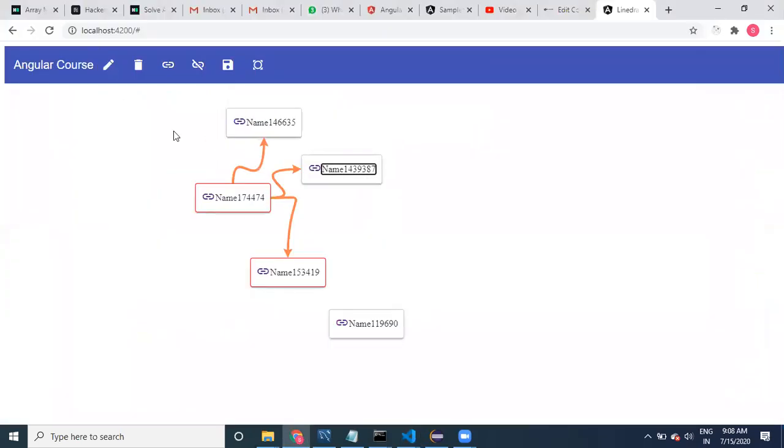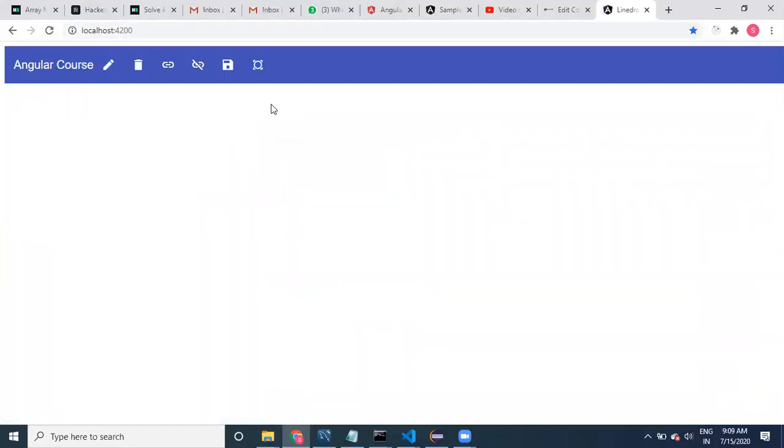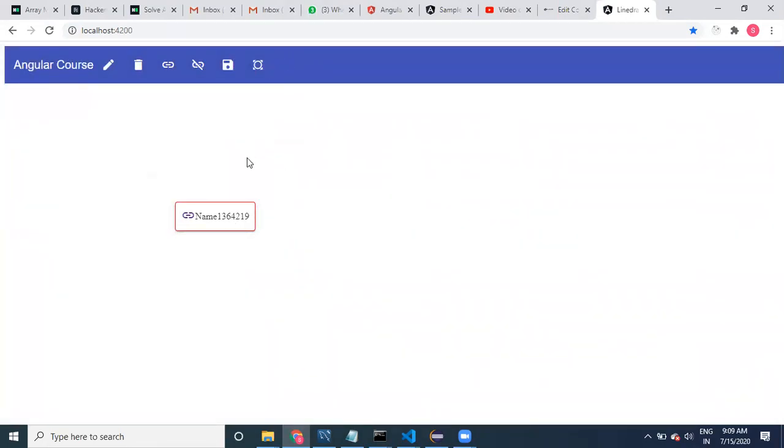Now, ng after view init is going to be very useful when you are creating HTML dynamically. Fine, guys. So if I refresh it, see here, whatever code I have created is going to be lost. There is no component I have created, so it will not be available. For that, I need to implement it again separately, and then we need to do something. So there are other components.